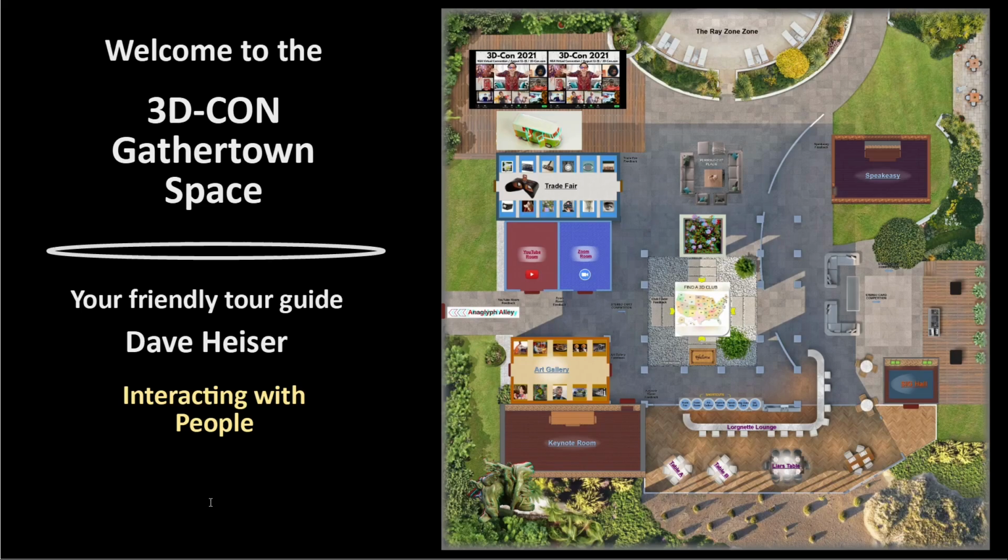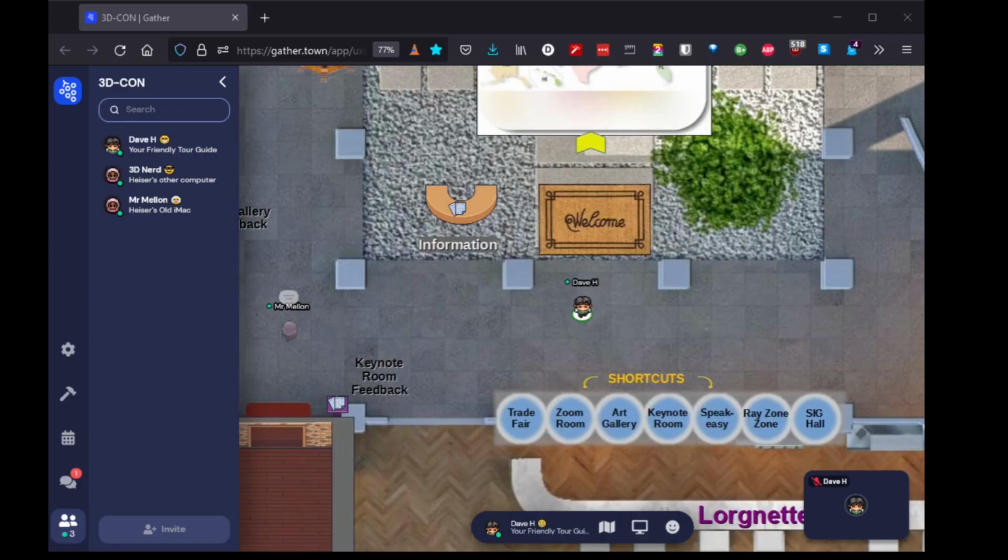This video will show you ways to manage communications with other people in the Gather.town space. Audio and video in Gather.town are normally distance sensitive. When people are close, they can hear and see each other just fine. As they separate and become distant, their audio and video fade out.